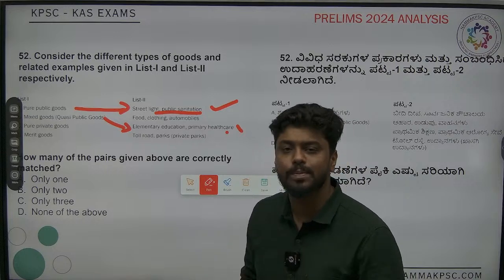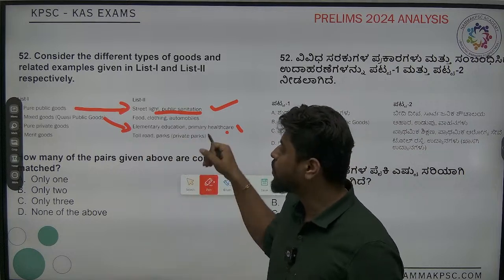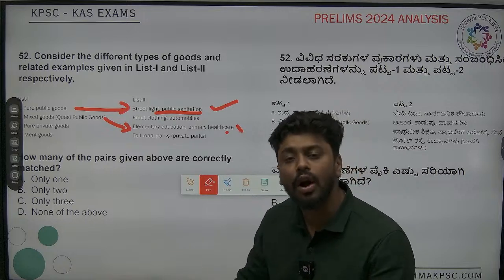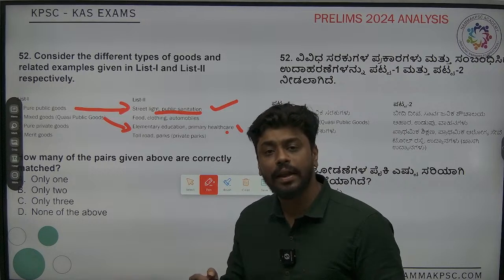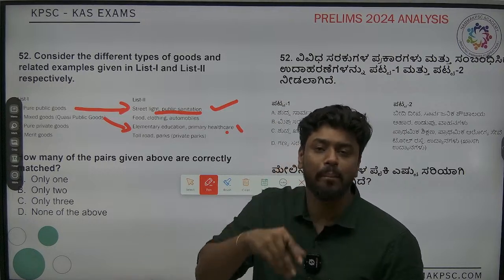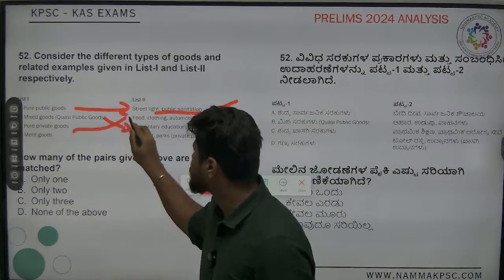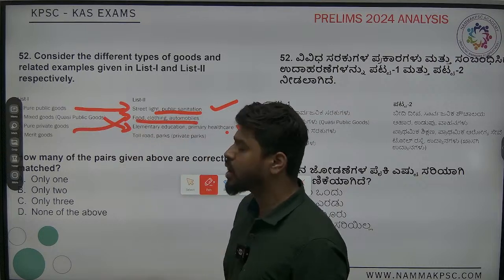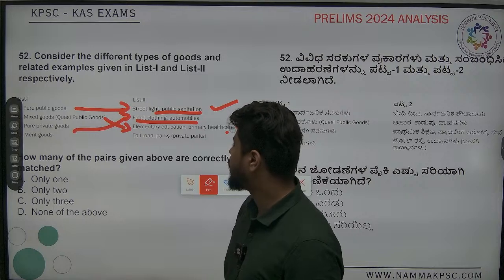You will have a government hospital also, you will have a private hospital also, right? So in all of this, these are mixed goods, which means they are quasi public goods. If you want, you can opt for a government hospital, which is your right, but you have a choice to opt for a private hospital also, right? Pure private goods, again, it is this option. Both of them are interchanged. Food, clothing, automobiles, these come under pure private goods.